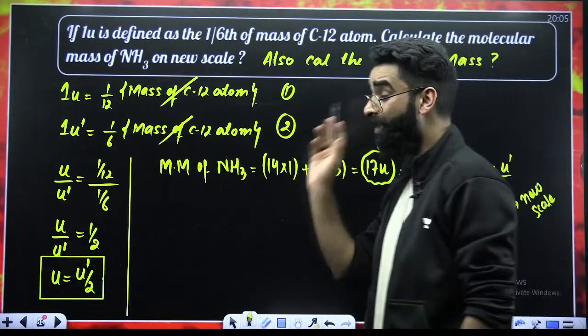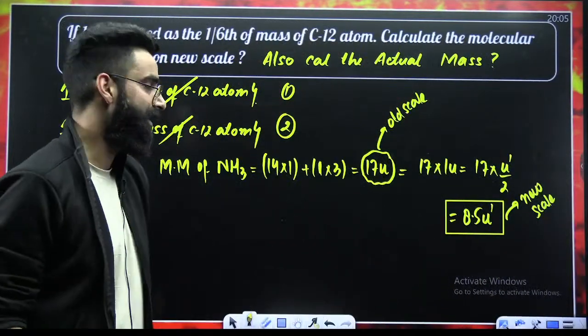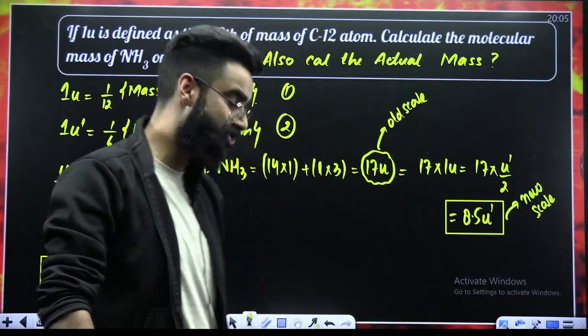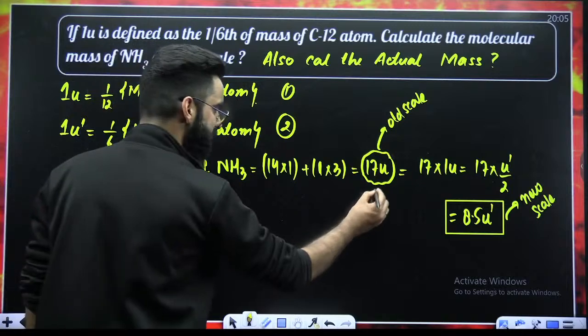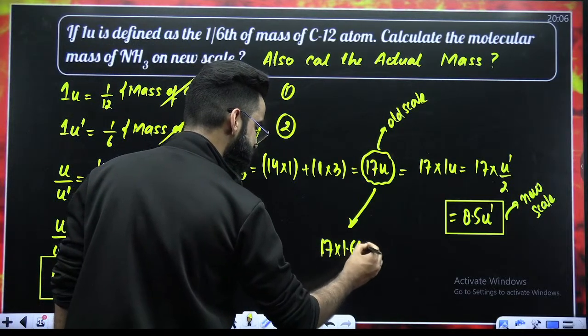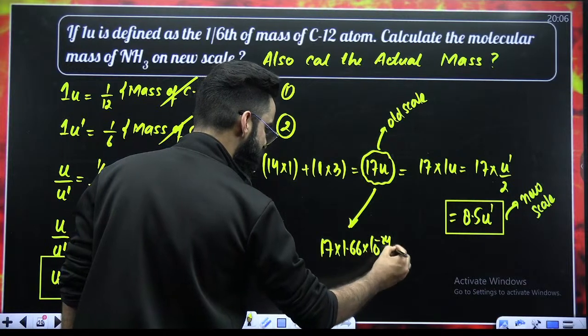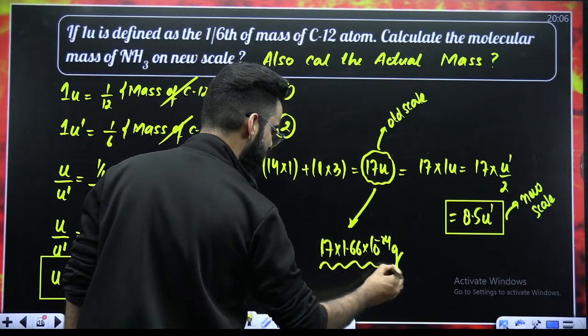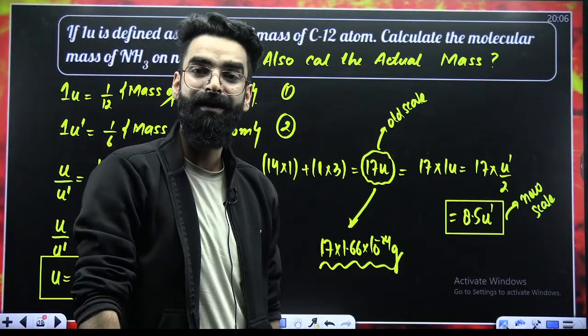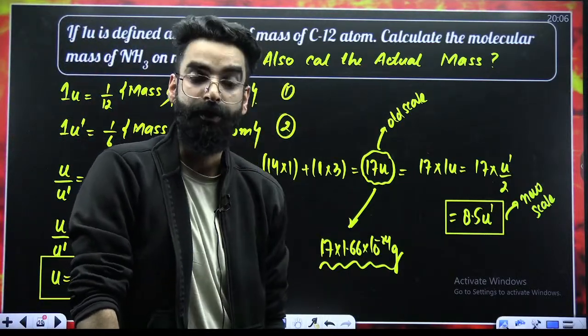Now, they're also asking you to calculate the actual mass of NH3. And you know, on changing the standard, it's the actual mass which does not change. So actual mass of NH3 will be the same: 17 multiplied by 1.66 into 10 raised power minus 24 grams. This is the actual mass of NH3, right? Which is not going to change no matter what kind of standard you are going to make.